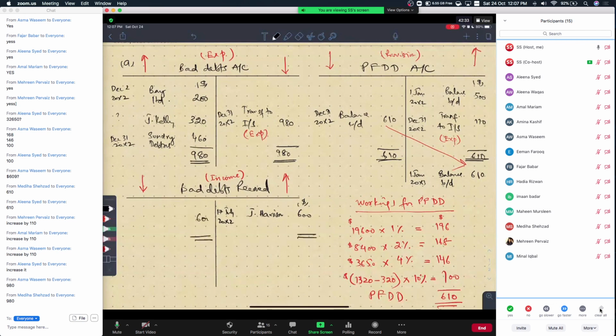That bad debts recovery is going to be treated as an income in the income statement. So we are going to transfer this amount to the income statement as an income on 31st of December 20x2. So this is the end of this question.